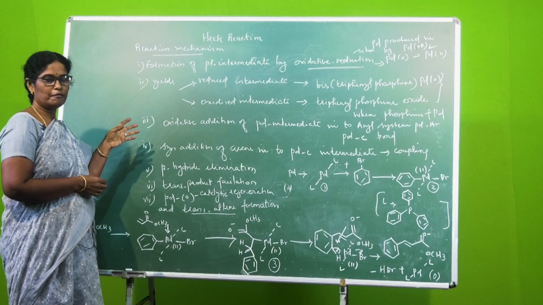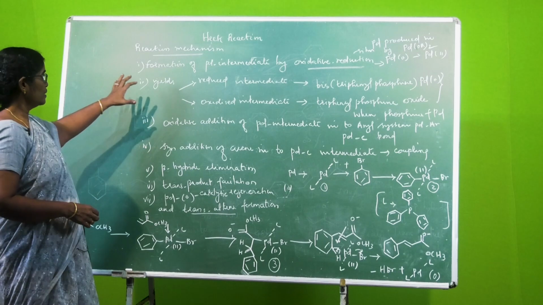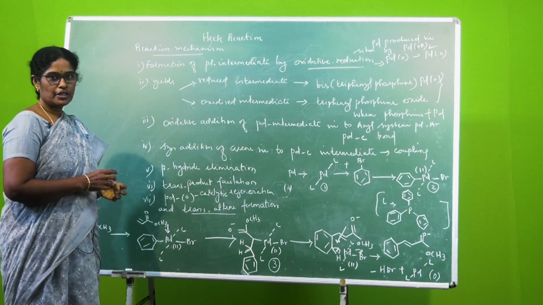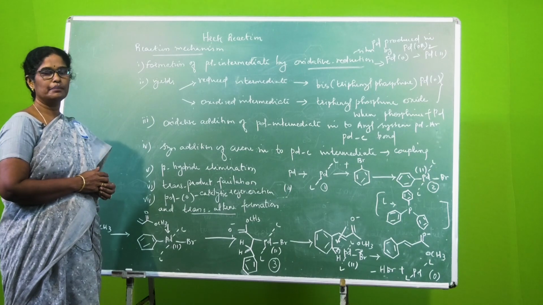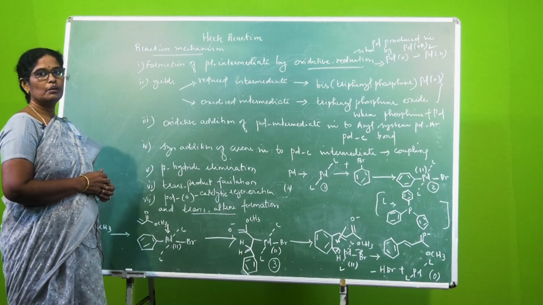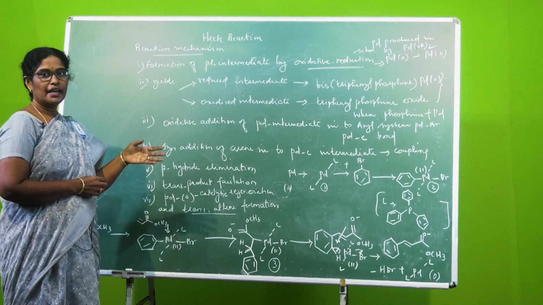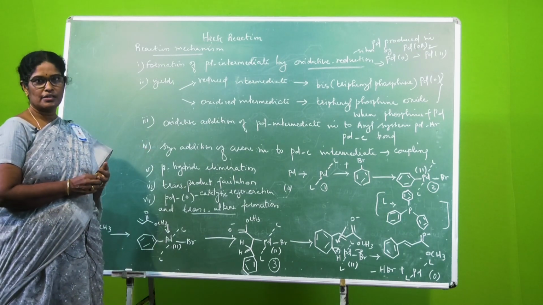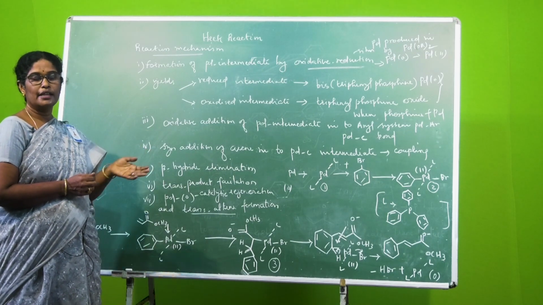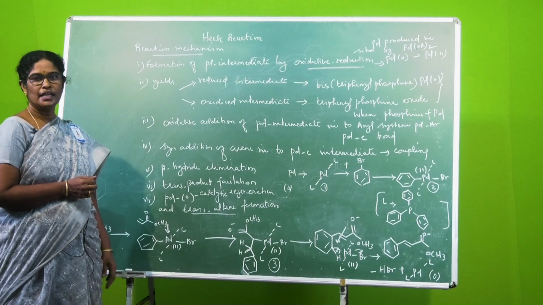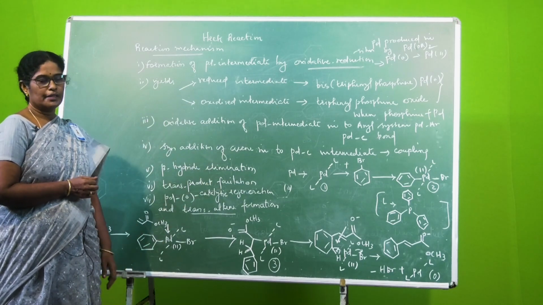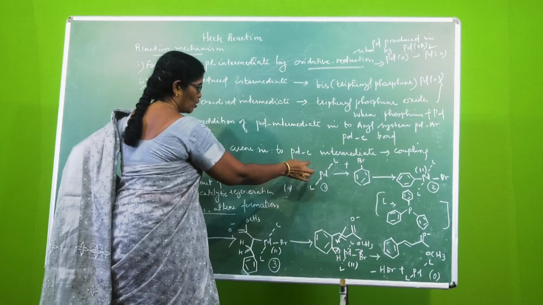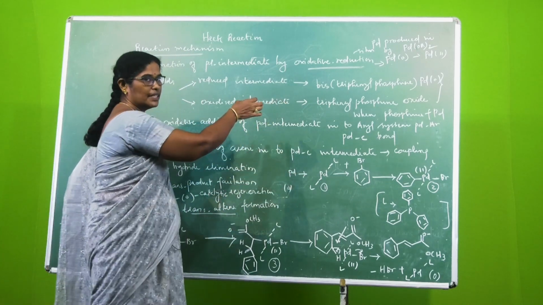So there is formation of a palladium intermediate, and the process takes place by an oxidative reduction process. Usually palladium is produced in situ by using palladium acetate, and the palladium produced in situ during the reaction process is in the zero valent state, and during the formation of the intermediate it is in the bivalent state.